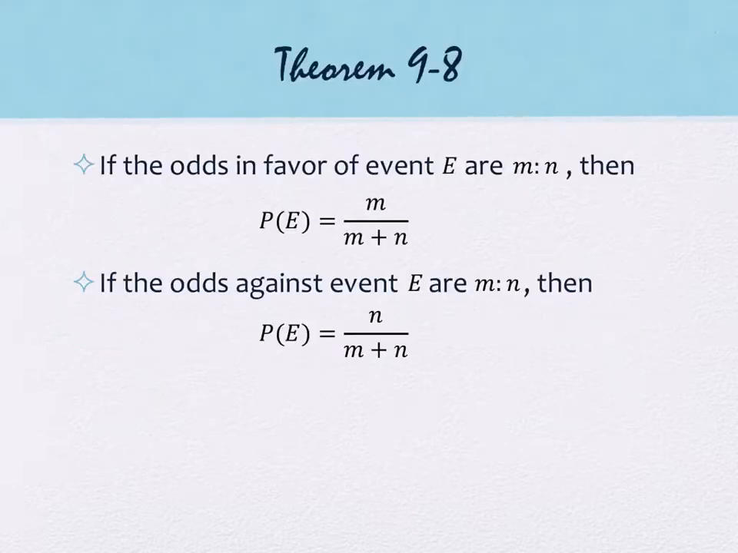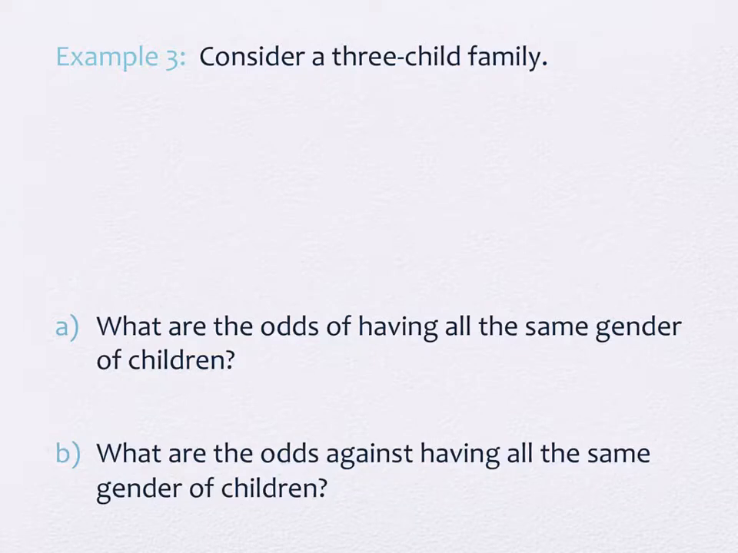So let's take an example then. We've seen this three-child family, I think, before, or at least a version of it. I think we saw a 2-child family, but it works the same way. It says to consider a 3-child family. You've got space on this page, and then the next questions on the next page say, what are the odds of having all the same gender children? And then the odds against having all the same gender children.